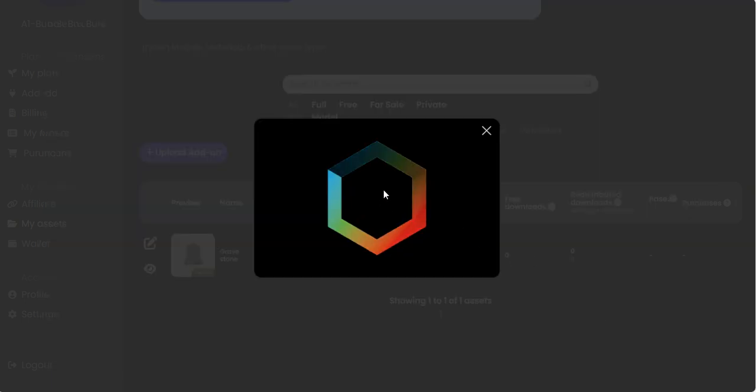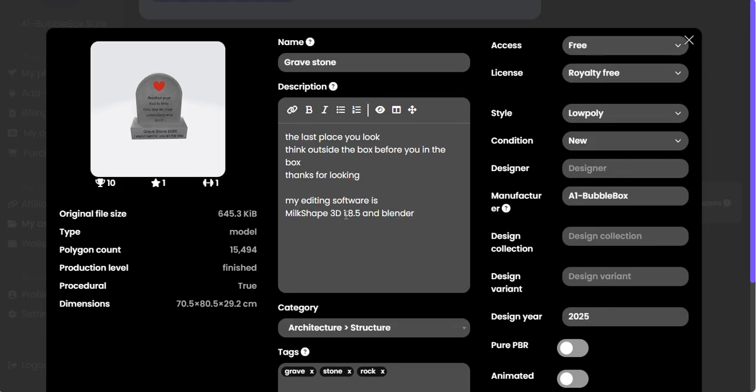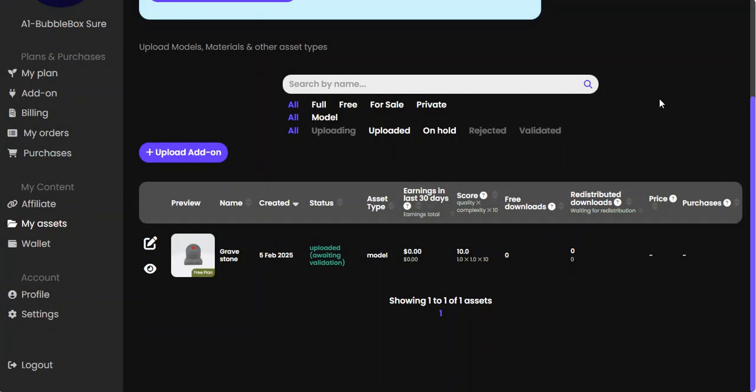So I'm just changing the text, so you wonder why I went quiet there. As I said, I'm just making sure that they are aware that my editing software is MilkShape and Blender. Just so they understand that. So yeah, as I said, I don't want to cause myself any problems later on.